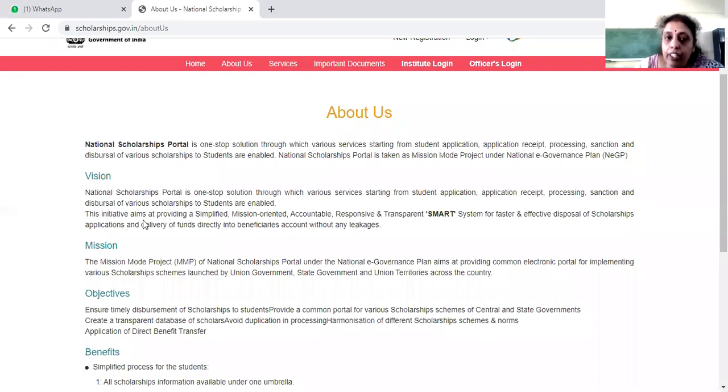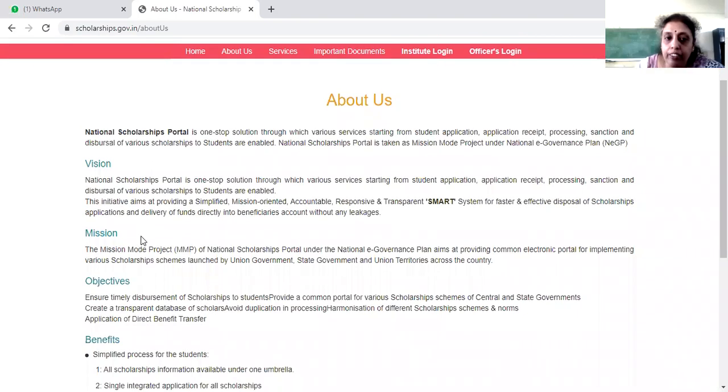The National Scholarship Portal is taken up as a mission mode project under the National E-Governance Plan. The initiative aims at providing a simple, mission-oriented, accountable, responsive and transparent smart system for faster and efficient disposal of scholarship applications and delivery of funds directly into the beneficiary accounts without any leakages. That is their vision.